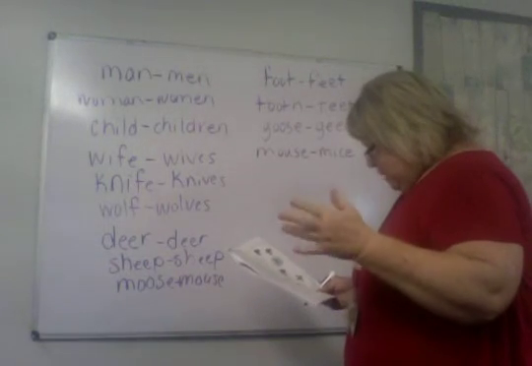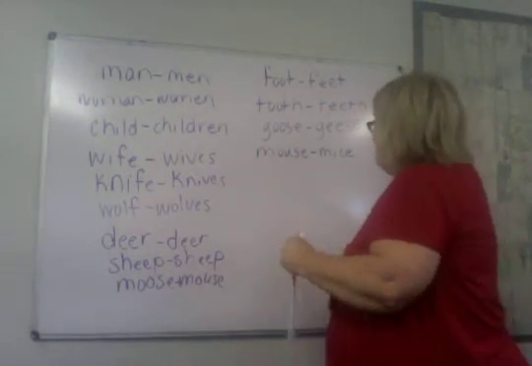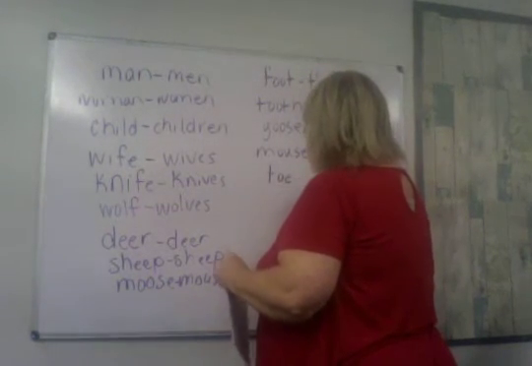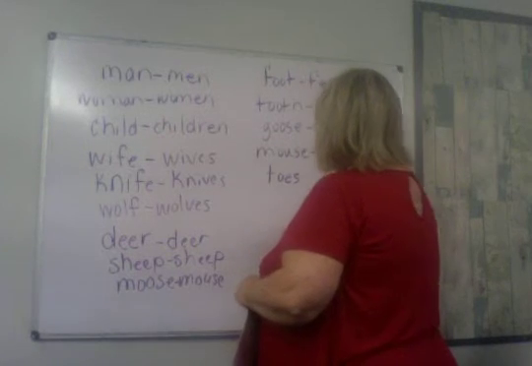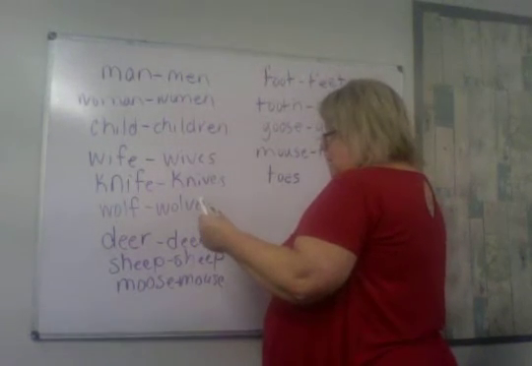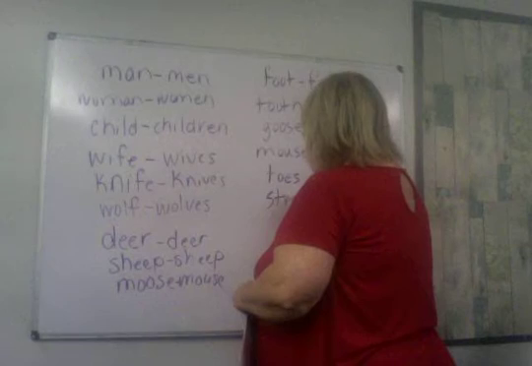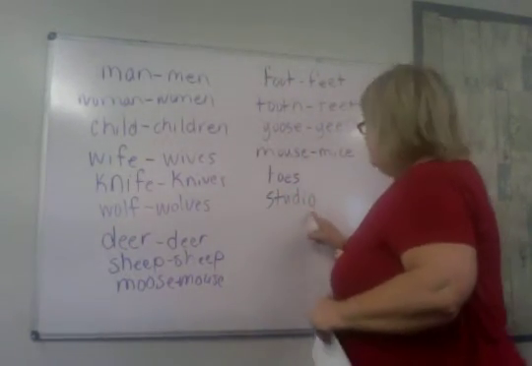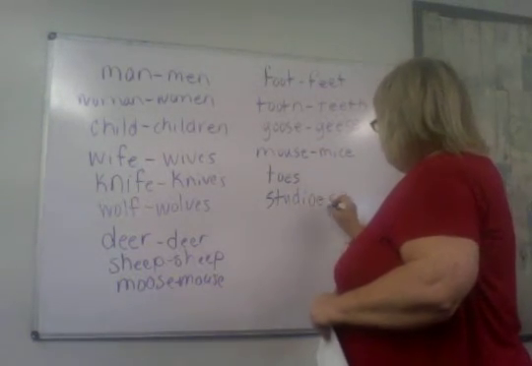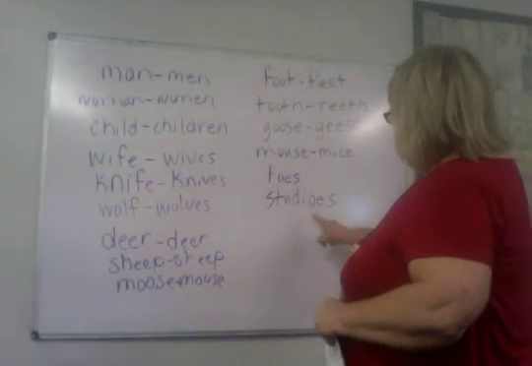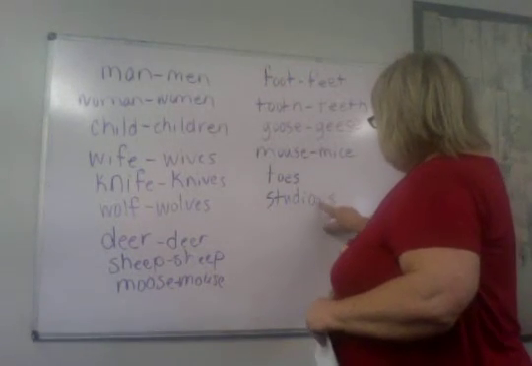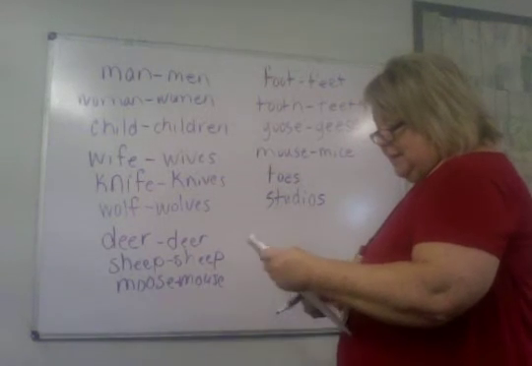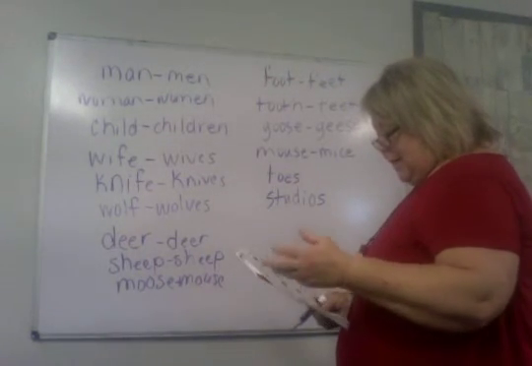And then one other rule I want to quickly go over is words that end in O. We have words like toe, T-O-E, would be toes, that ends in E-S. But you have a word like studio. We already have 2 vowels at the end. So we never have 3 vowels together. Remember, I've told you guys that before. It would never be I-O-E-S because you don't ever put 3 vowels together. So you're just going to add an S to words like studio.